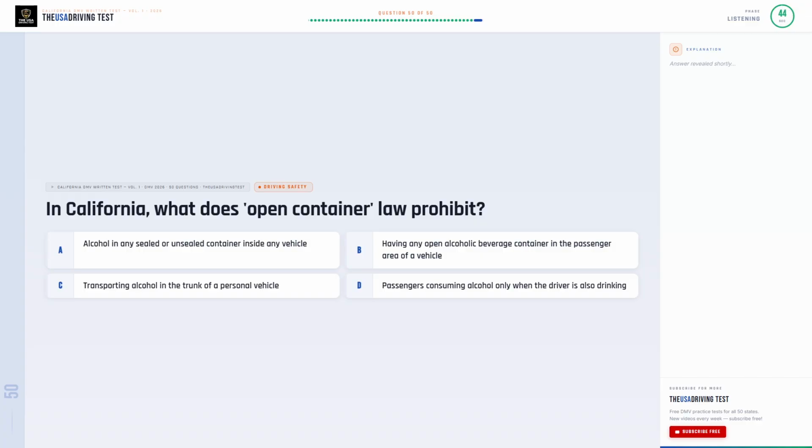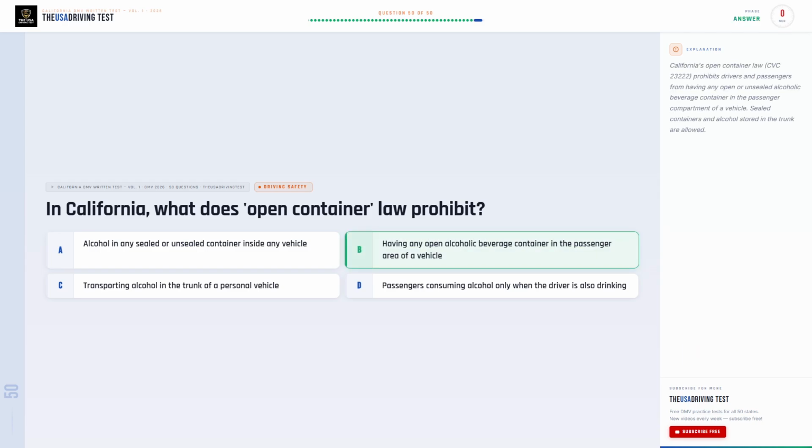In California, what does open container law prohibit? Option A. Alcohol in any sealed or unsealed container inside any vehicle. Option B. Having any open alcoholic beverage container in the passenger area of a vehicle. Option C. Transporting alcohol in the trunk of a personal vehicle. Option D. Passengers consuming alcohol only when the driver is also drinking.